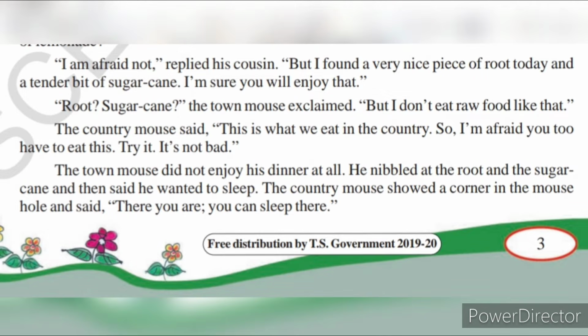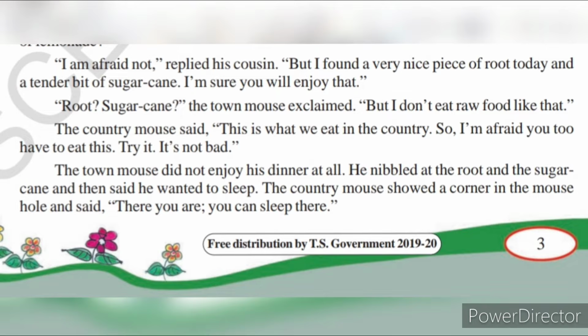The country mouse said, "This is what we eat in the country. So I'm afraid you too have to eat this. Try it. It's not bad." So in country places, they generally have raw foods only. Here we eat these types of foods only, raw food. So you have to eat this. Try it once. It's not bad. You can have it. It will be good, he told.